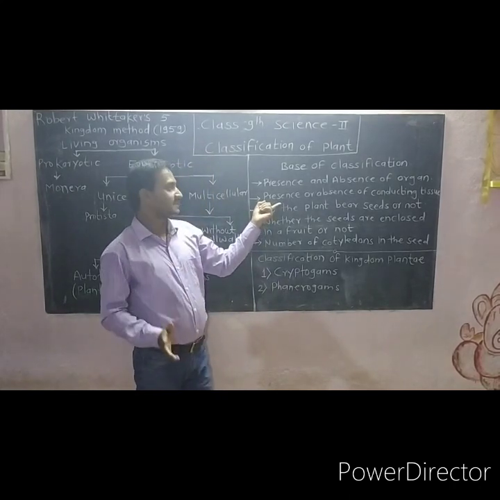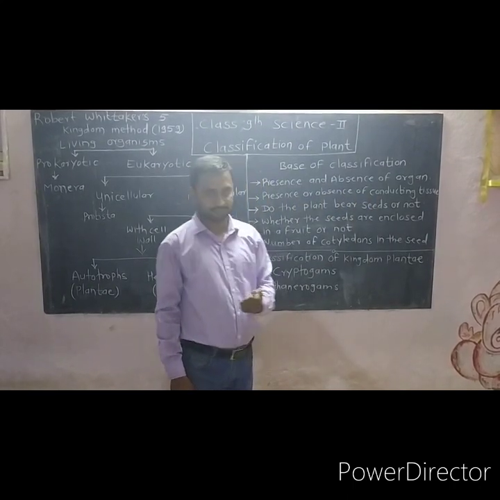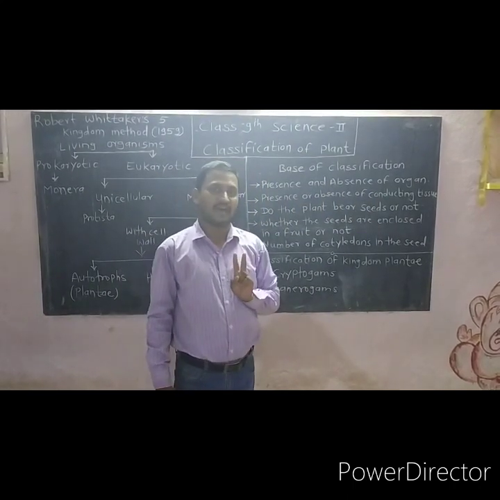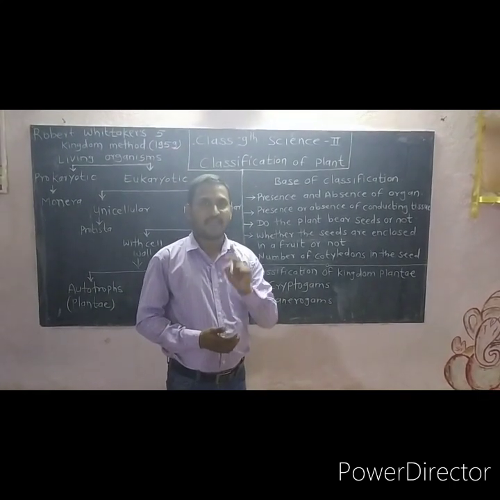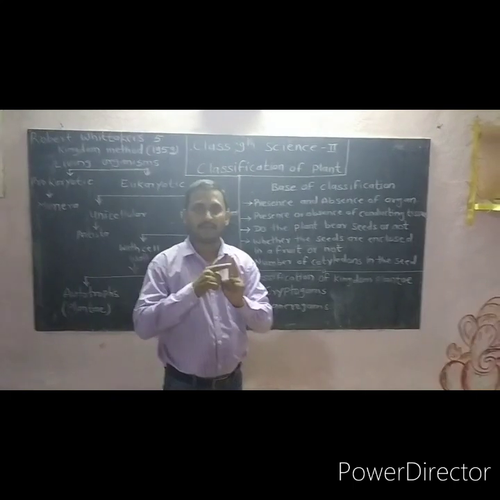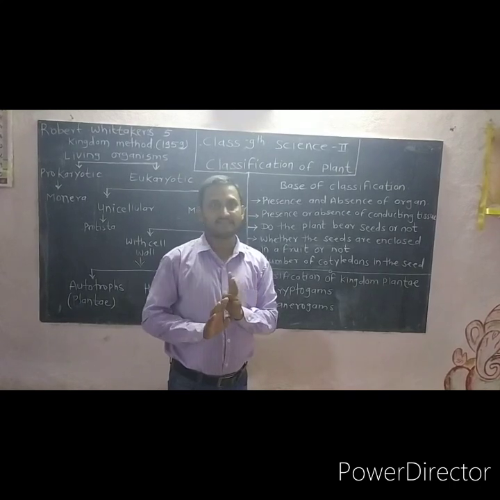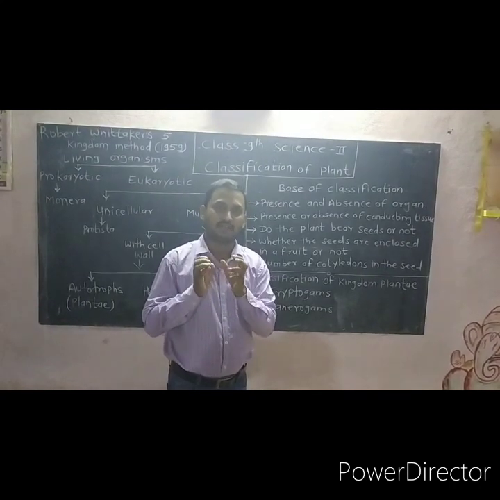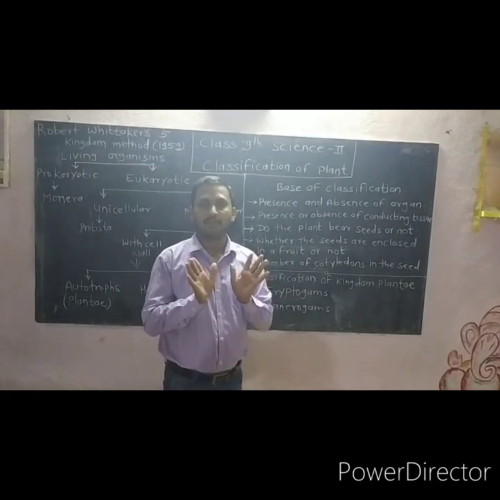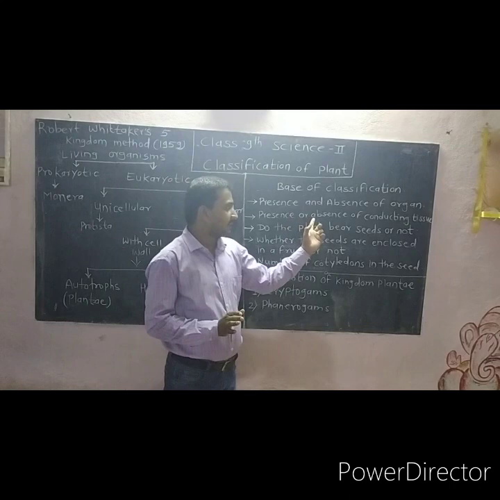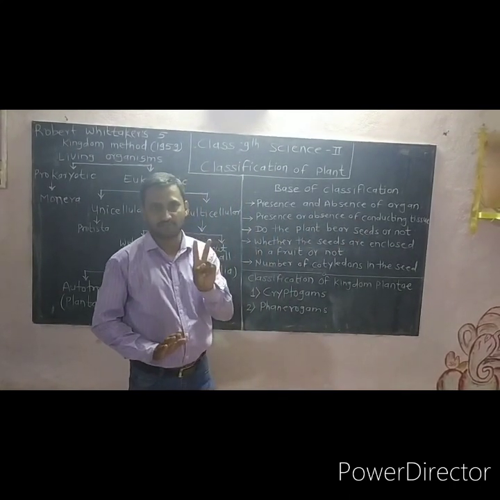Then another base of the classification is presence and absence of the conducting tissues. Two types of tissues are present in the plant: xylem and phloem. Xylem and phloem conduct the water and nutritious elements within the plant, and the food and nutritious elements are transported to all parts of the plant. So presence and absence of the conducting tissue is the second base of the classification.